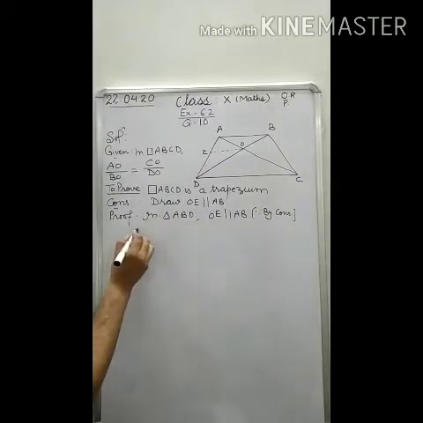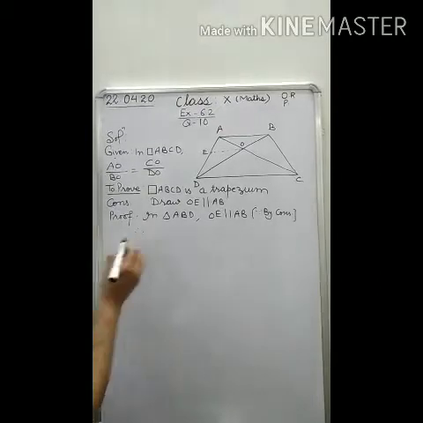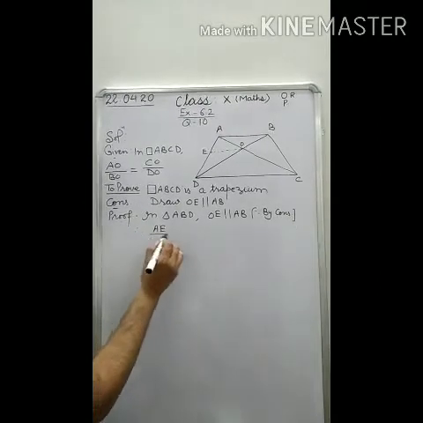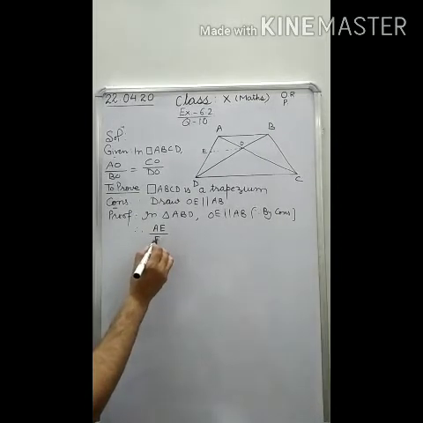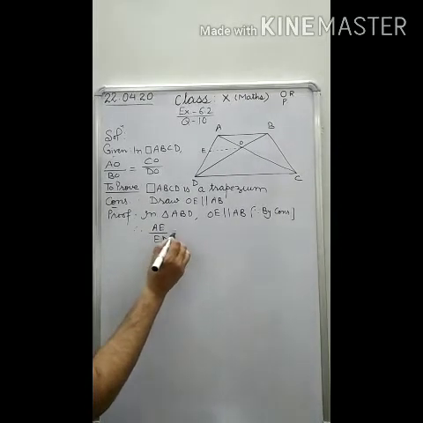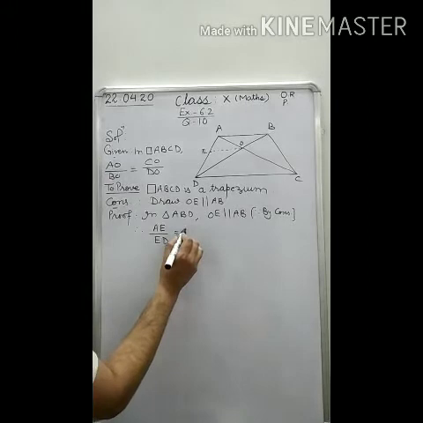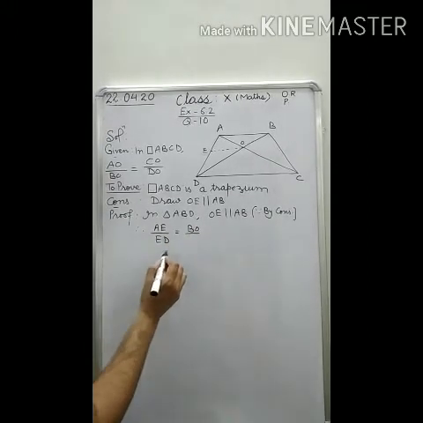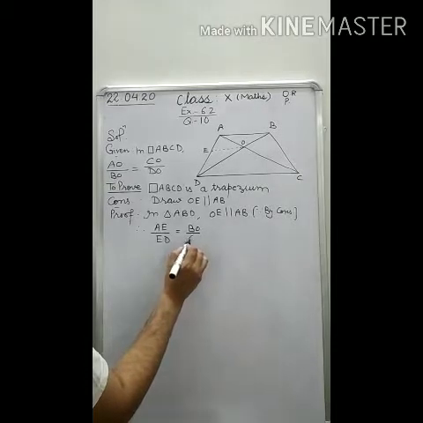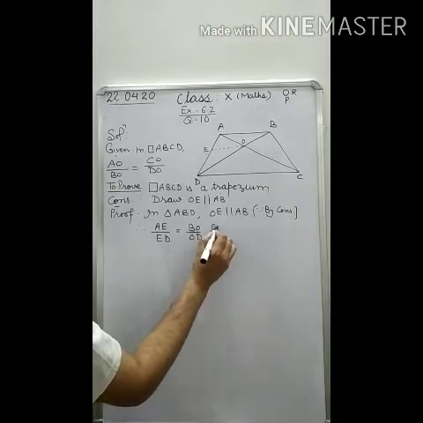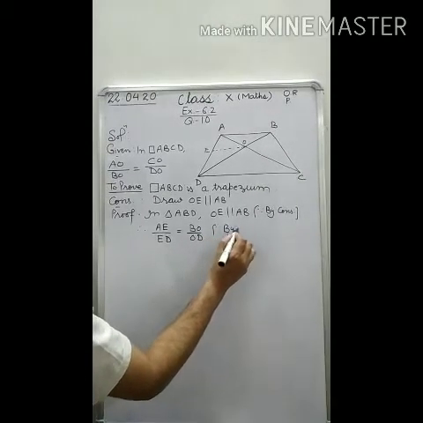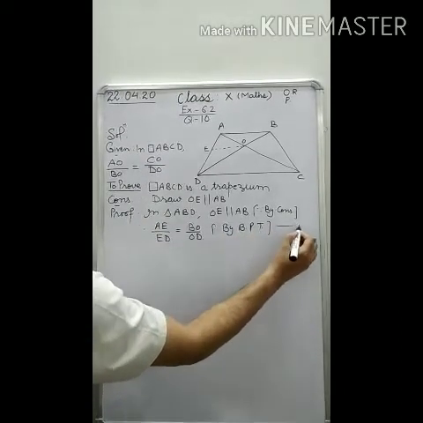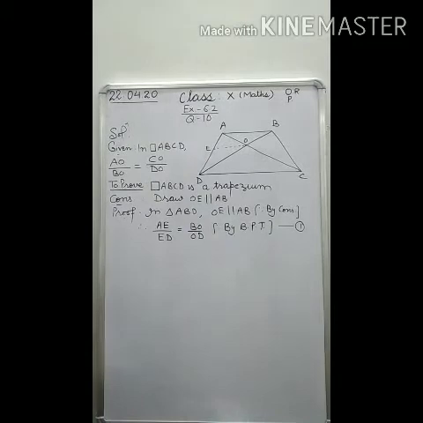So due to this, we write the result of BPT. We write, therefore, AE upon AD is equal to BO upon OD. Why is it so? Because by BPT. This is our first equation.